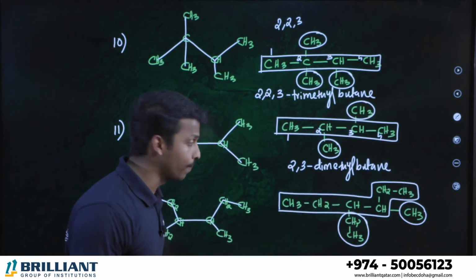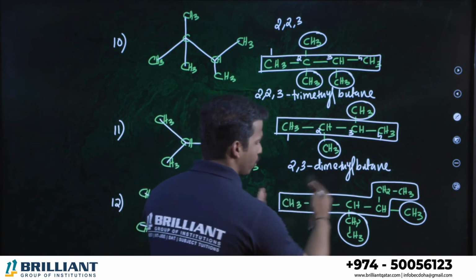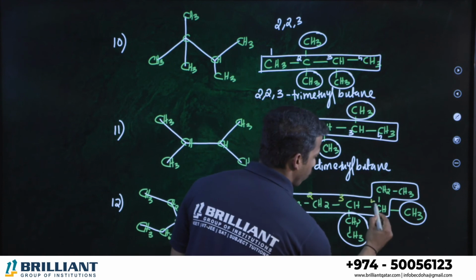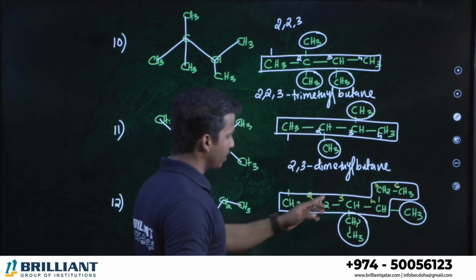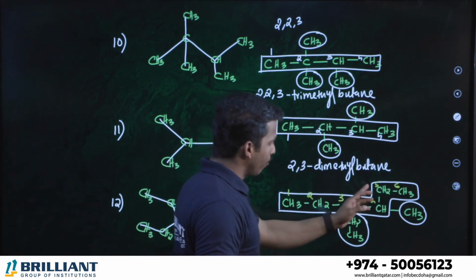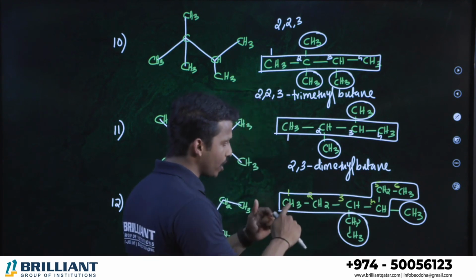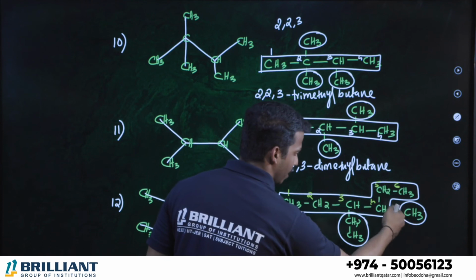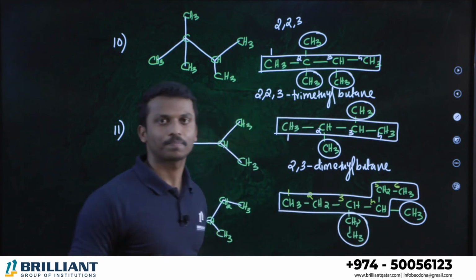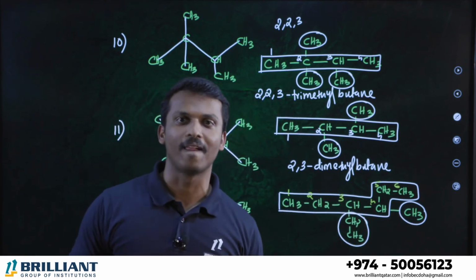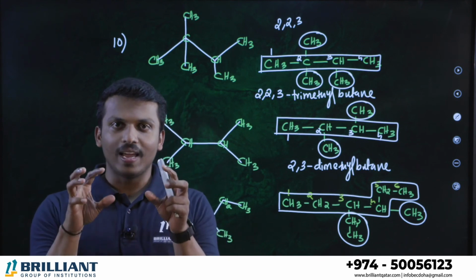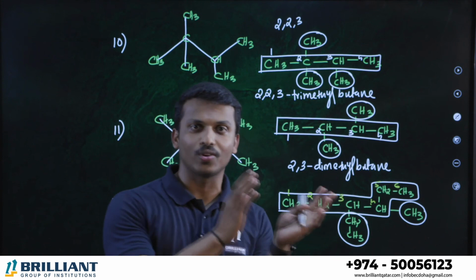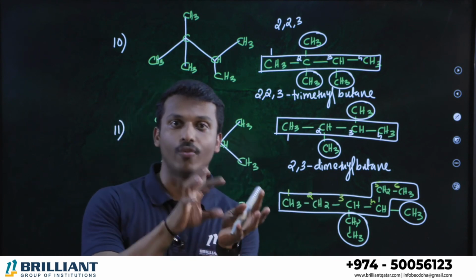From where can we start? If you start numbering from left to right, 1, 2, 3, 4, 5, 6: third position ethyl, fourth position methyl. If you number from right to left, 1, 2, 3: third position methyl, fourth position ethyl. Such a situation we discussed before. If ethyl and methyl are on identical positions from left to right and right to left, they are on identical positions, 3, 4, 3, 4.